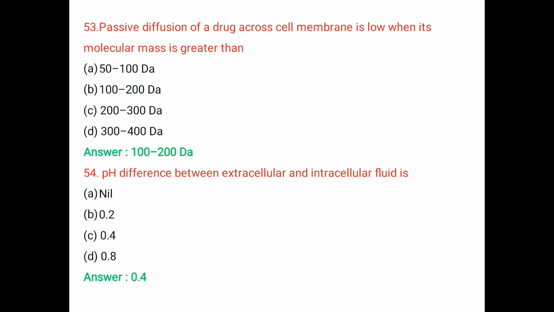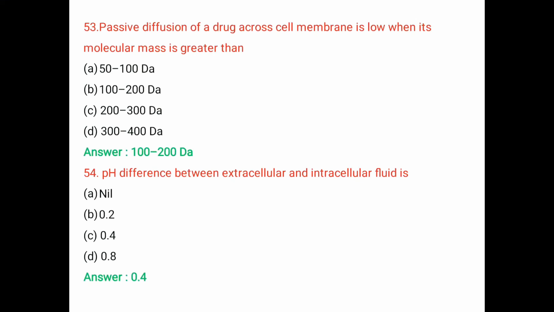Passive diffusion is normally limited to molecules whose molecular weight does not exceed 500 Daltons. If the molecular size is below 100 Dalton, the passive diffusion of the drug across the cell membrane is high, and when the molecular size is more than 200 Dalton, the passive diffusion of a drug across the cell membrane is low.